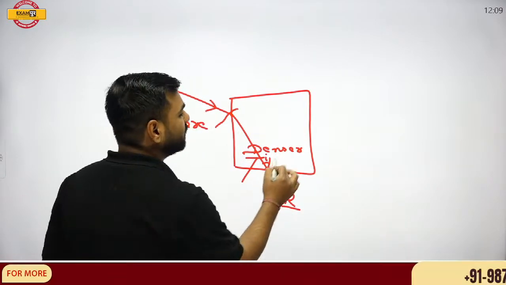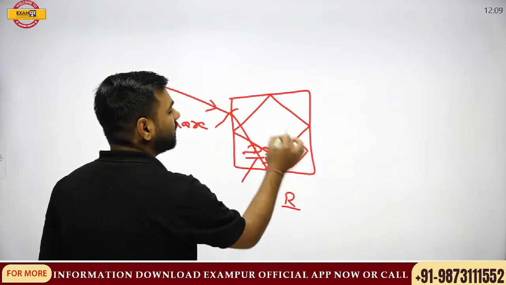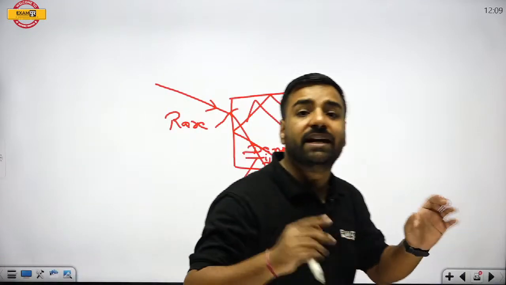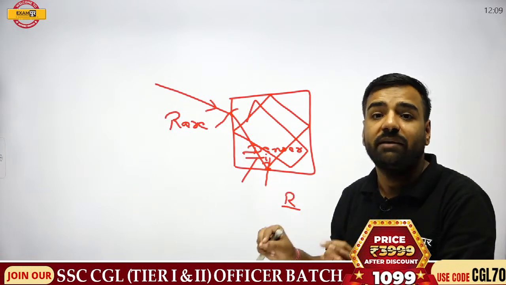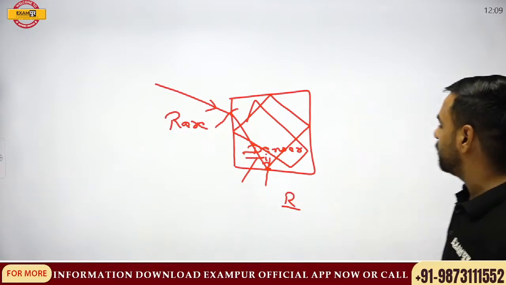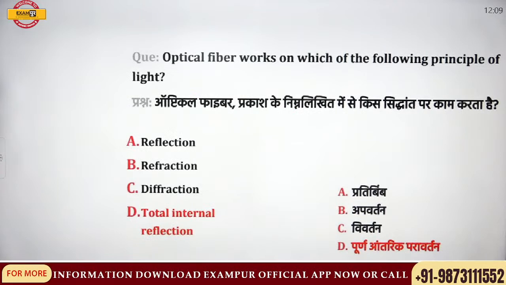And because of this, what happens? The light actually stays within the diamond and it cannot come out. And because of this condition, the diamond is actually shining, or the diamond actually sparkles. So this is the condition of TIR. Okay, so that's correct. It was total internal reflection.